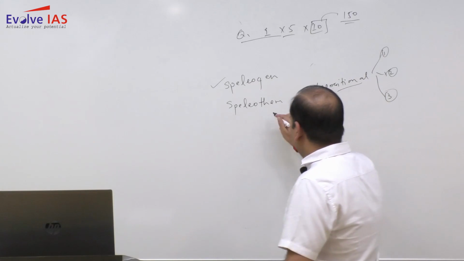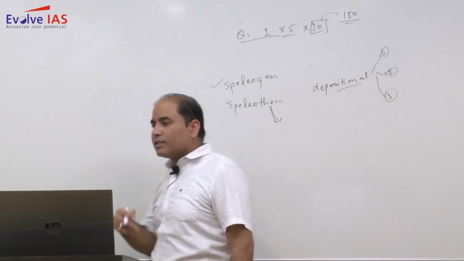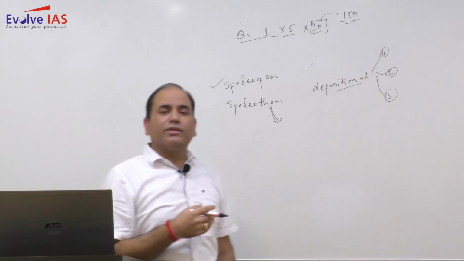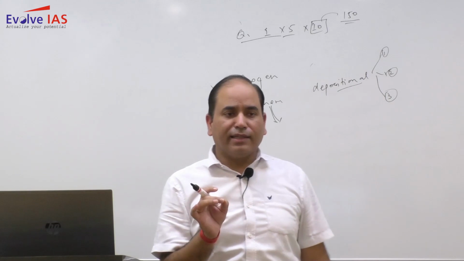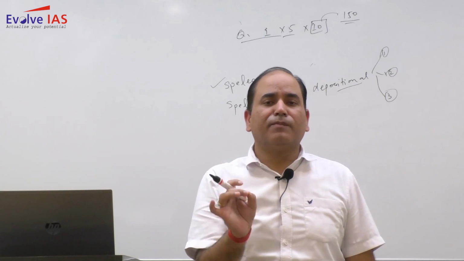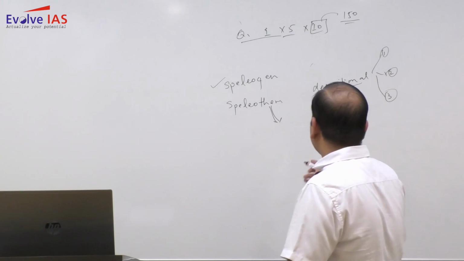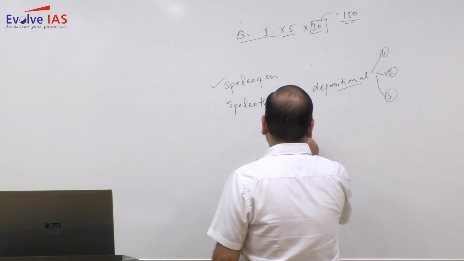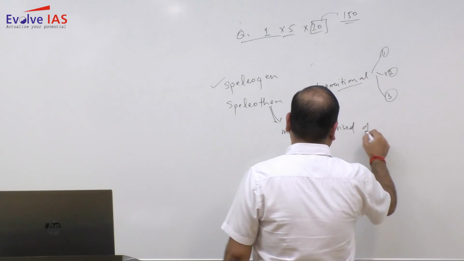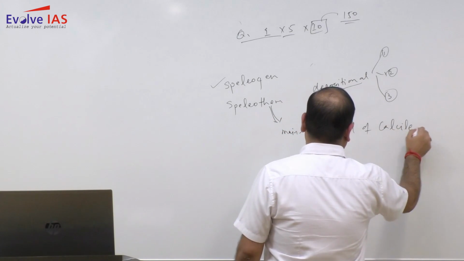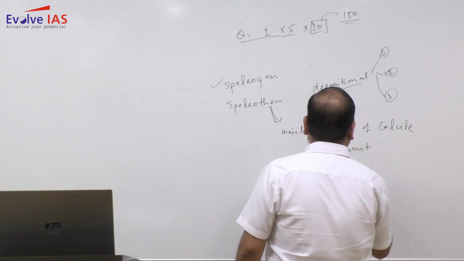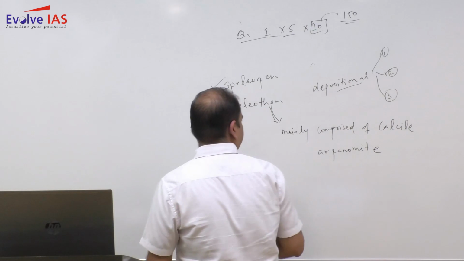As far as this speleothem is concerned, this speleothem is simply the depositional material, and this depositional material is primarily calcite in nature. So it is mainly made up of calcite, also dolomite.